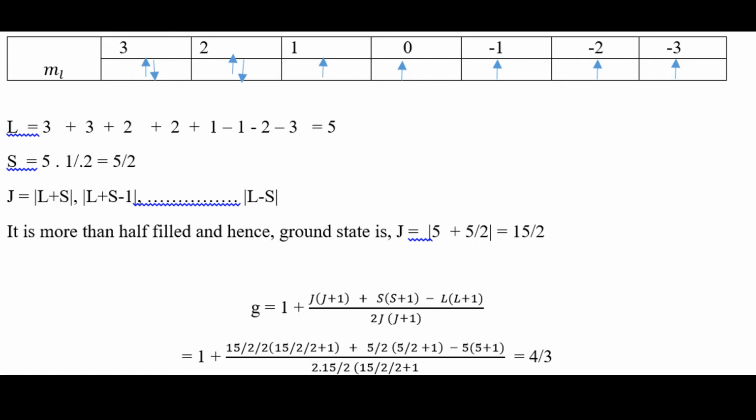S is equal to the spin of the unpaired electrons present here, 5 into half, that is 5 by 2. J is given by the formula 5 plus 5 by 2, that is actually 15 by 2. Inputting the values, we calculate the G value, which will be 4 by 3.